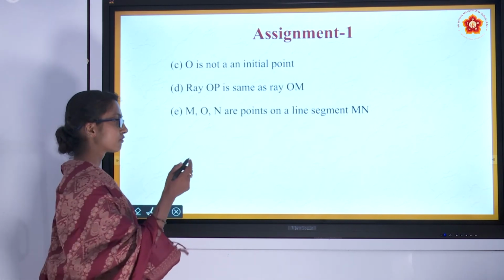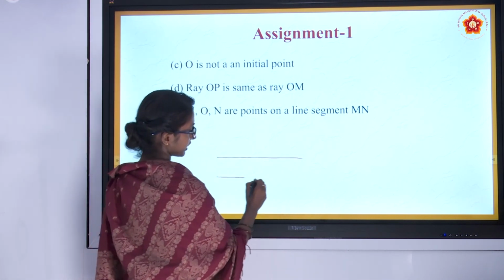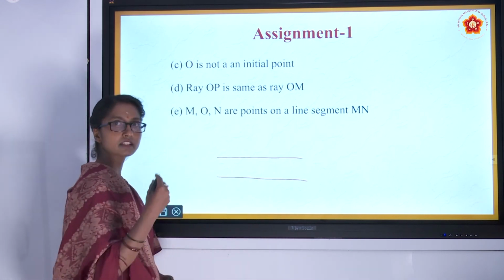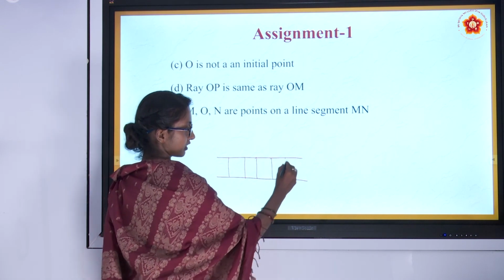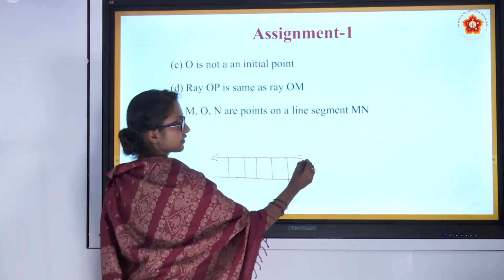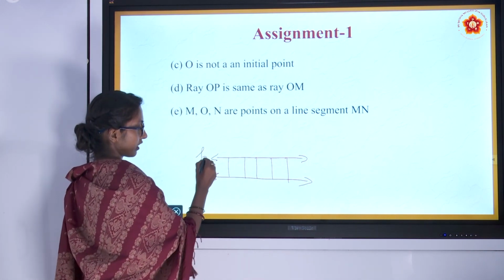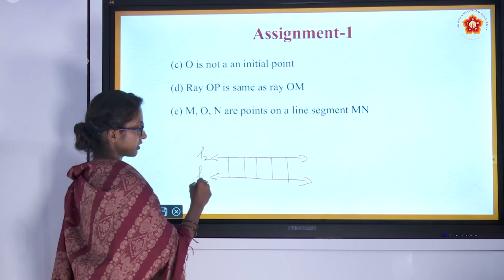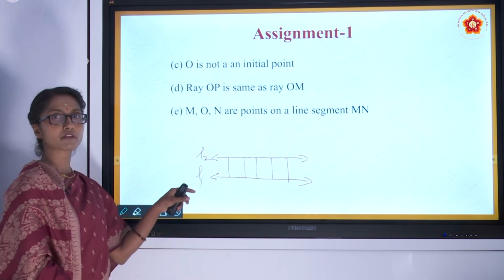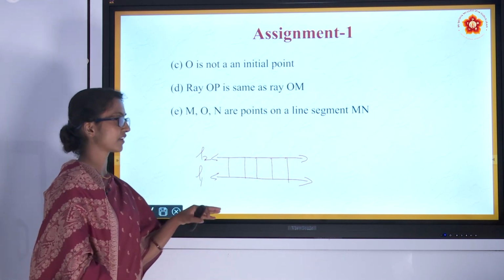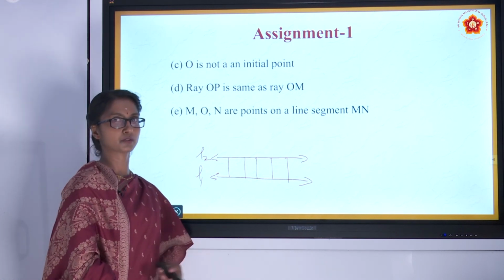One more thing, for parallel lines we can have an example: in a railway station you might have seen the rails on which the train will run, right? It will be in such a way. So here I have given some arrows. These lines L1 and L2 are parallel. So it is an example of parallel lines. In the same way, just search for some examples of lines and line segments too.